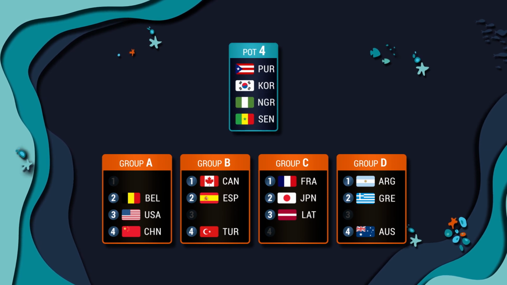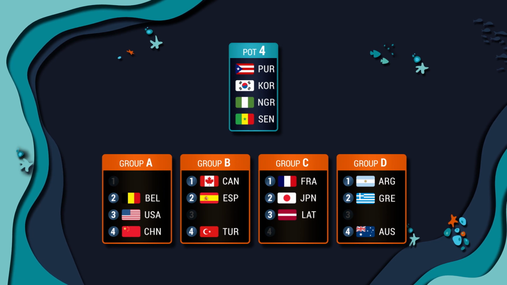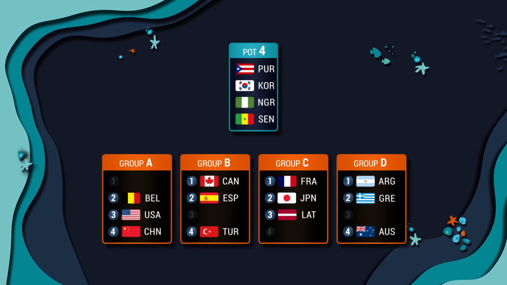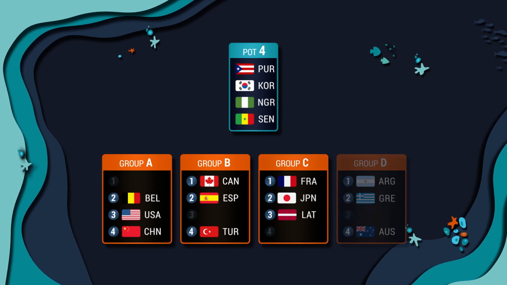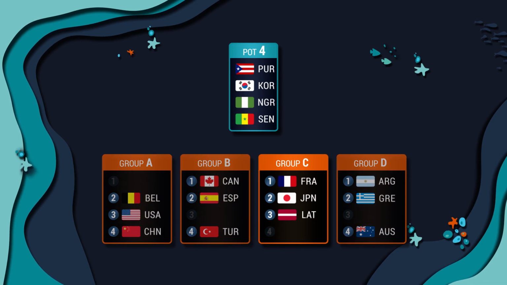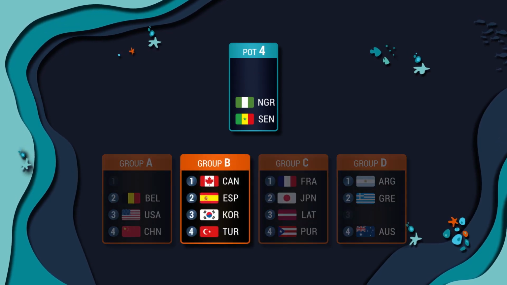Finally, in Pot 4, in order to balance the geographical principles, Puerto Rico cannot be drawn in the same group as USA, Canada or Argentina, while Korea cannot be drawn in the same group as Australia, Japan or China. In this example, Puerto Rico will therefore be drawn in Group C, while Korea will play in Group B.